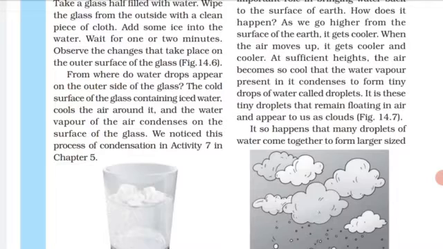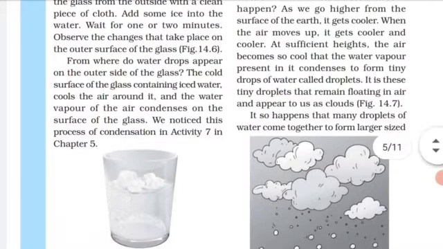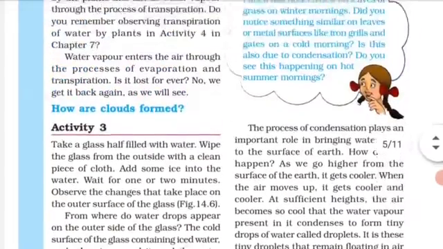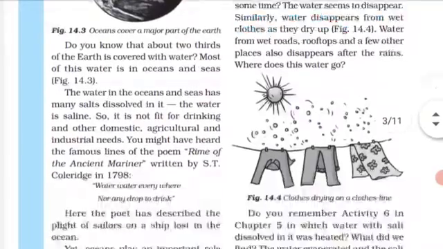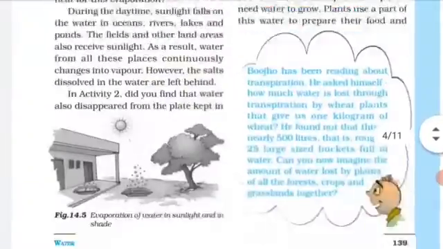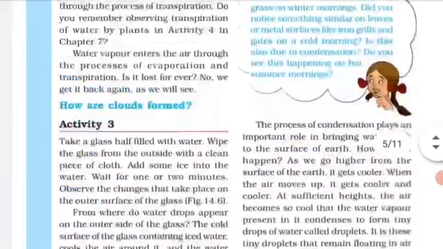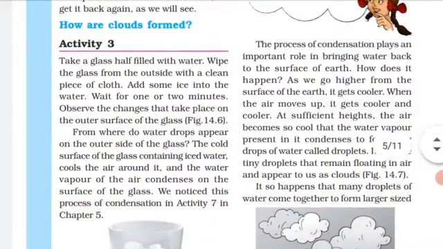The cold surface of the glass containing ice water cools the air around it, and the water vapor of the air condenses on the surface of the glass. We have done it in our previous chapters also. The process of condensation plays an important role in bringing water back to the surface of the earth.